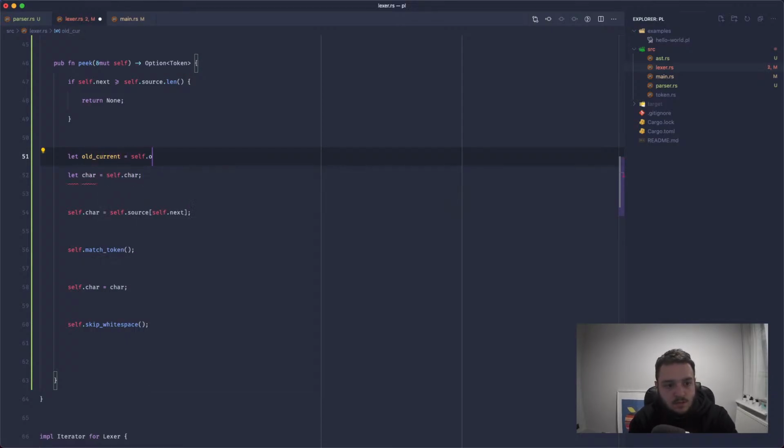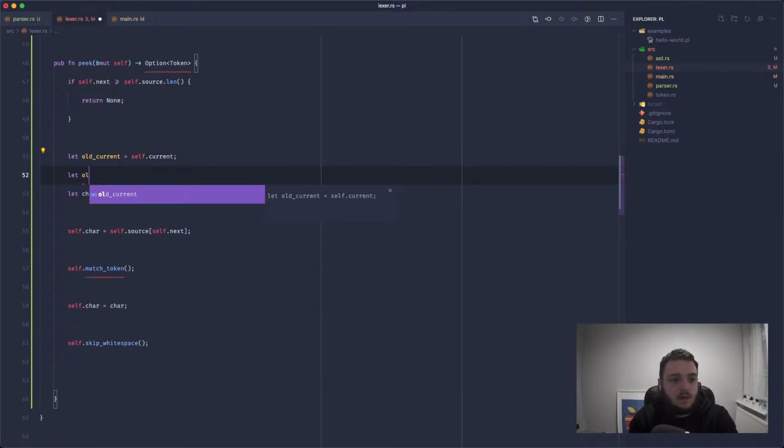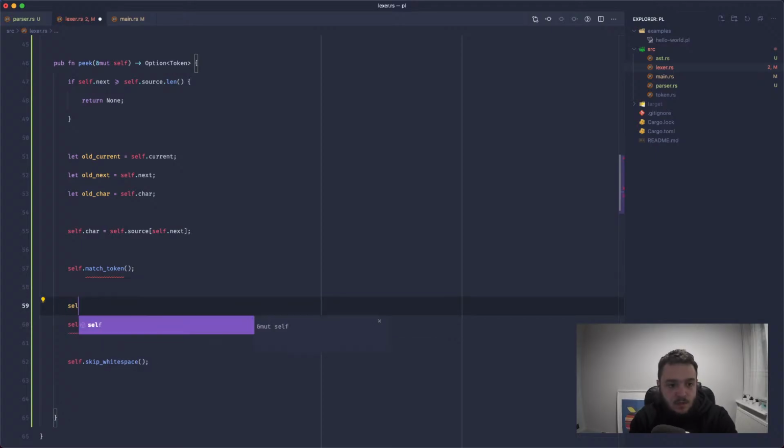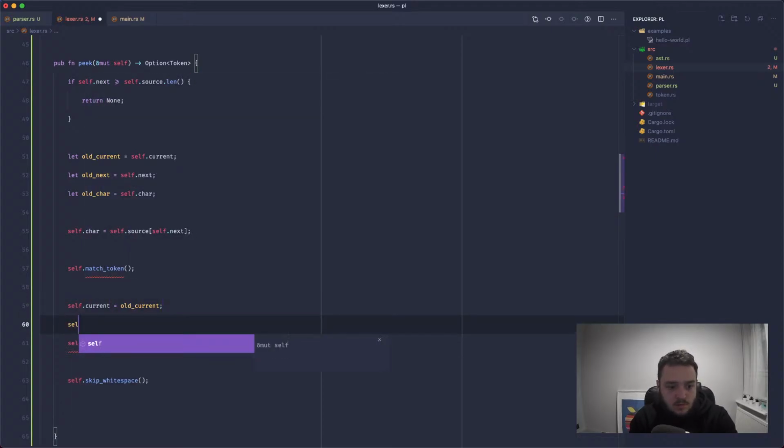Old current equals self.current. Old next equals self.next. Old char equals that because we're setting inside a new char. We're going to match the token. We're going to set this to old char. Self.current equals old current.